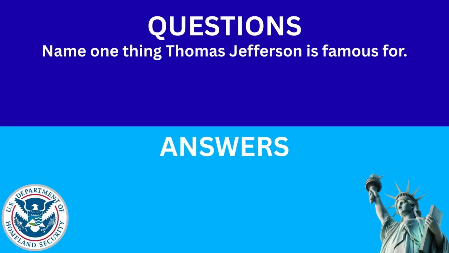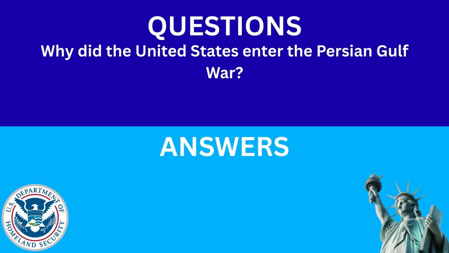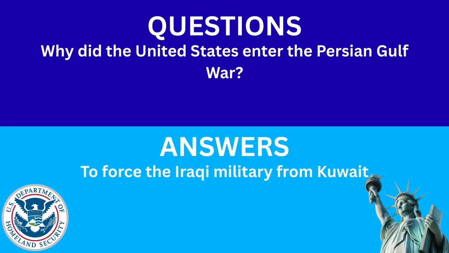Name one thing Thomas Jefferson is famous for. The answer is writer of the Declaration of Independence. Why did the United States enter the Persian Gulf War? The answer is to force the Iraqi military from Kuwait.